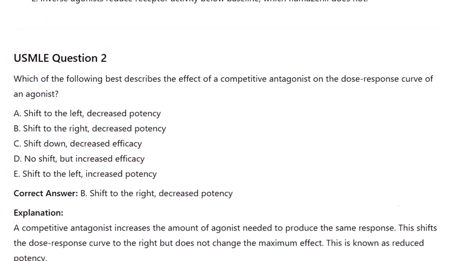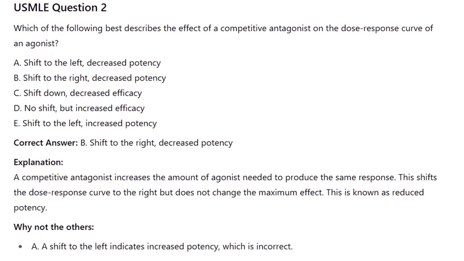USMLE Question 2. Which of the following best describes the effect of a competitive antagonist on the dose-response curve of an agonist? A. Shift to the left, decreased potency. B. Shift to the right, decreased potency. C. Shift down, decreased efficacy. D. No shift, but increased efficacy. E. Shift to the left, increased potency.